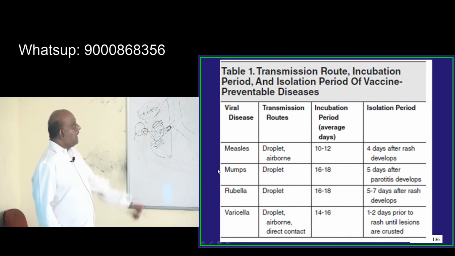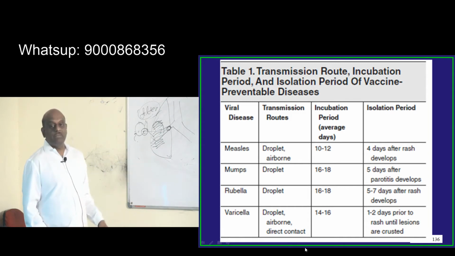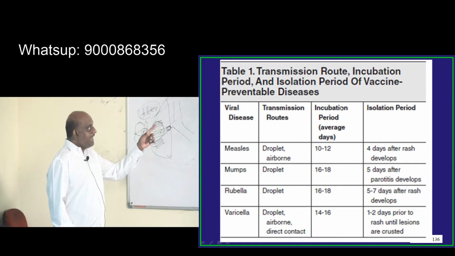So doctor, how is measles transmitted? All of them are droplet and airborne only. Only varicella can sometimes be direct contact. 10 to 12 days is the incubation of measles. 16 to 18 is the incubation of mumps and rubella. 14 to 16 is varicella.